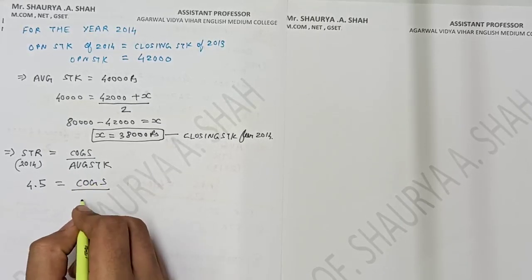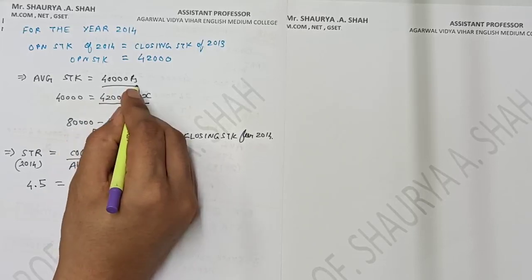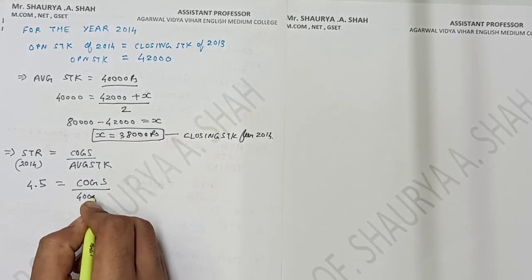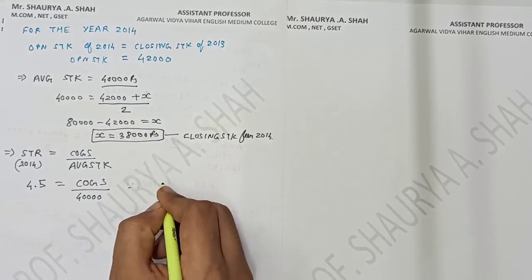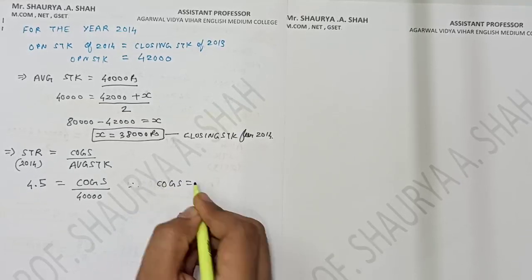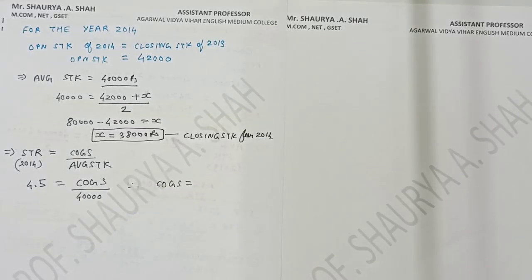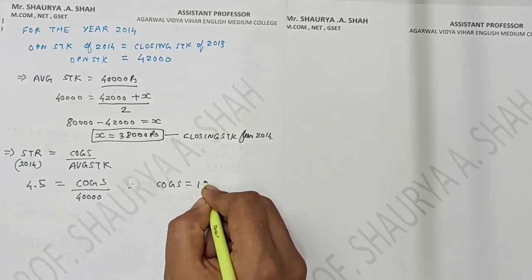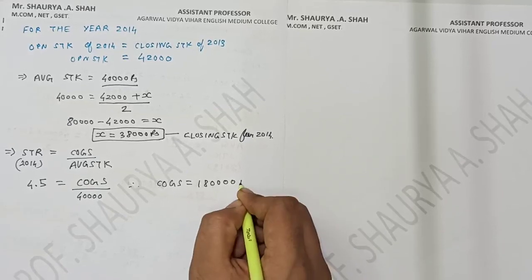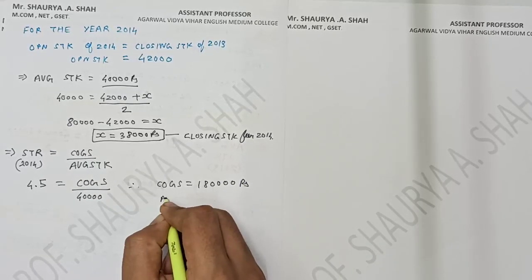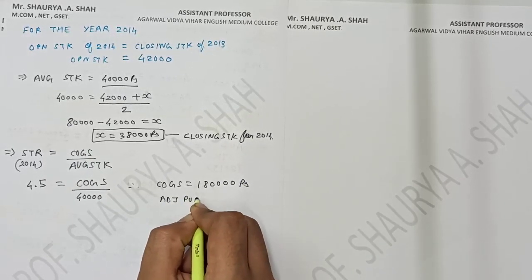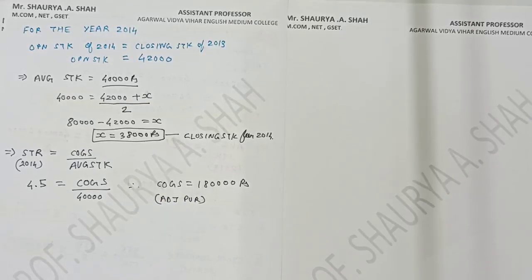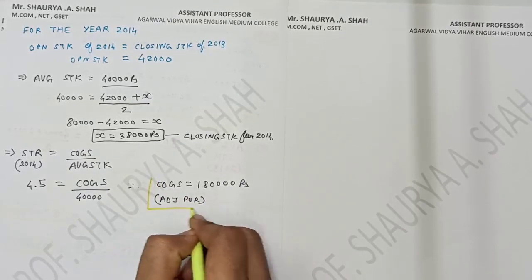So what is the value of average stock? Average stock is given in the sum, 40,000. So if I multiply this, then I'll get cost of goods sold is equal to 40,000 into 4.5. That will give me the answer of 1,80,000, right? So 1,80,000 is my cost of goods sold, or we can say adjusted purchase. Fine. Hope it's clear to each and every student.